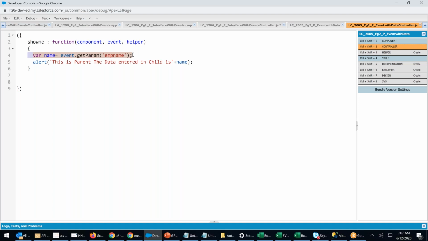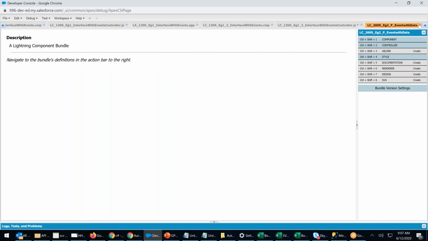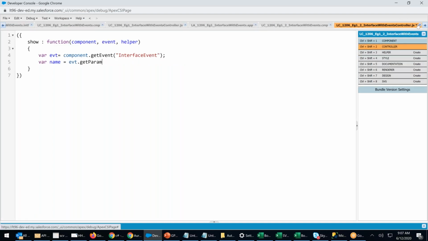Copy. No JSON, directly event dot what? This is the thing. I was doing exactly the same thing. We write this only, whatever the parameter name is there.